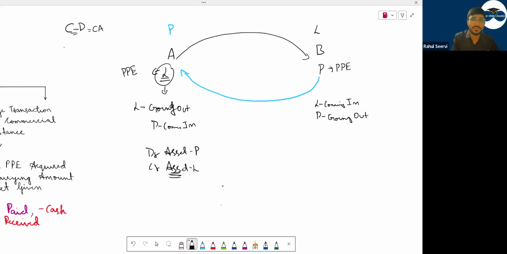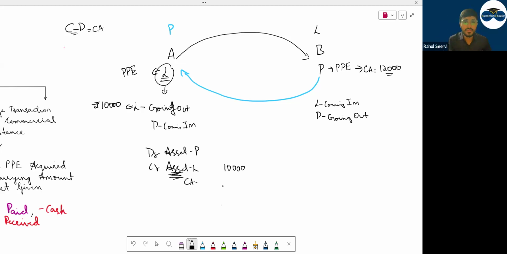Now Lamborghini's carrying amount is 10,000 rupees. Porsche carrying amount is 12,000. So my asset Lamborghini is going out at 10,000, which is recorded in my books. It is wiped out. So no issues in that.